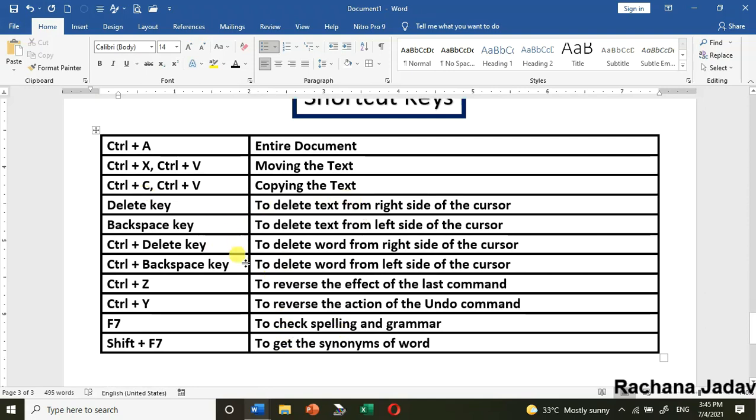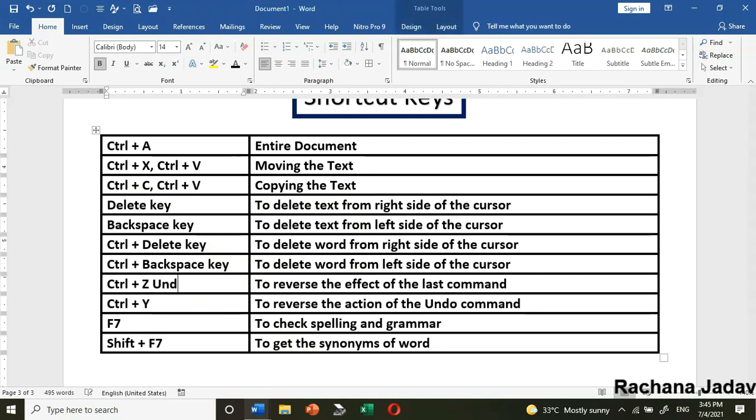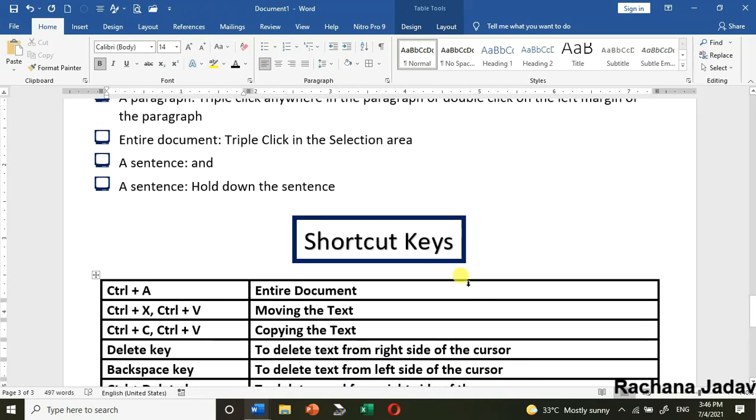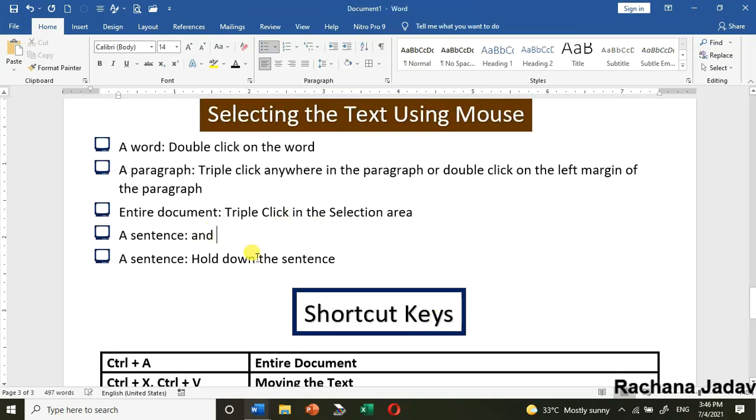that is about control Z and control Y. Control Z is for undo and control Y is for redo. Okay, तो हमें redo करना है, right? तो control Z to reverse the effect of the last command, यानी मैंने जो भी last command दिया था, आपको यहाँ दिख रहा होगा कि मैंने यहाँ delete किया था, right?